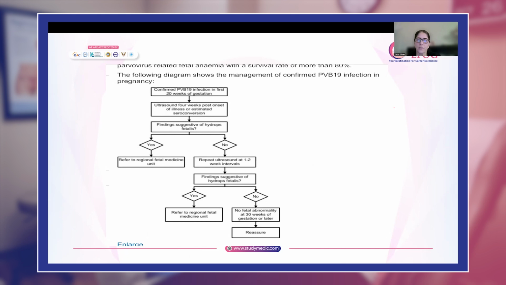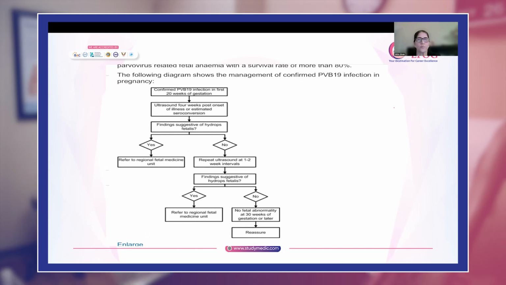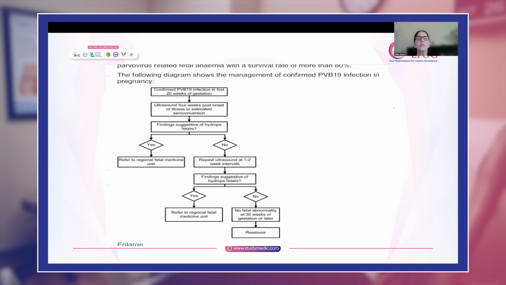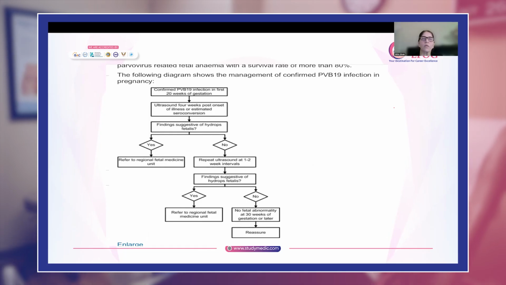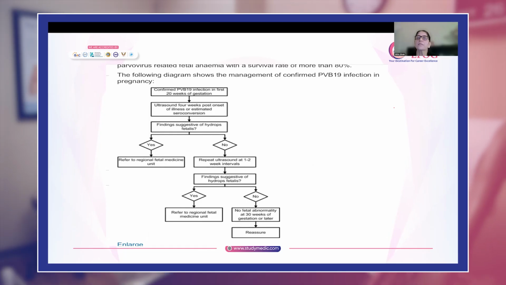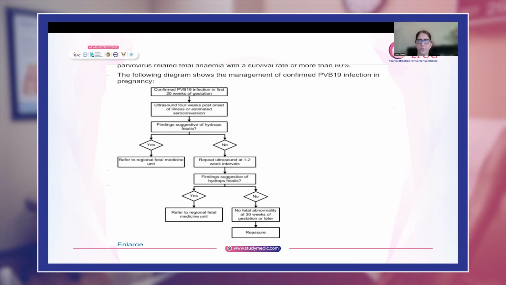But if after 4 weeks the ultrasound scan is normal, there is no evidence of hydrops, then you will repeat the ultrasound every 2 weeks. If the findings at any time are suggestive of hydrops fetalis, you will send her to the fetal medicine unit.